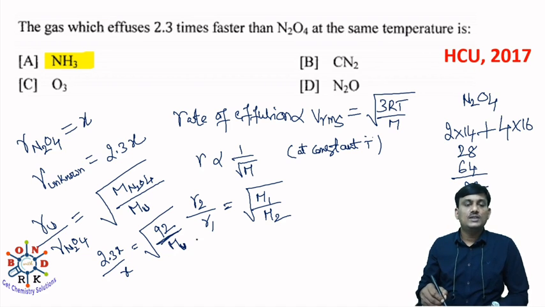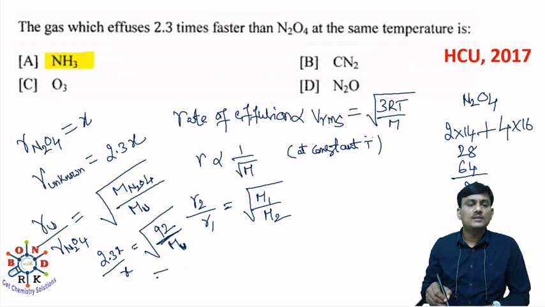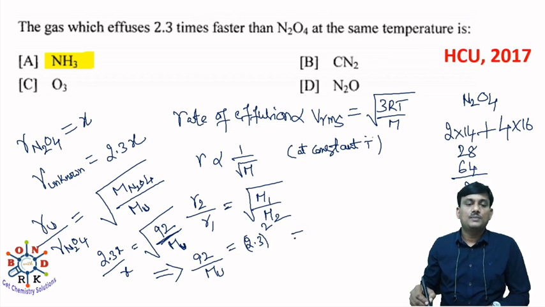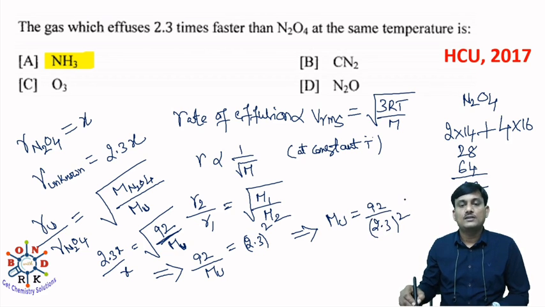Here 2.3, that implies 92 by MU is equal to 2.3 square. That implies MU, the unknown, is equal to 92 by 2.3 whole square. If you calculate this, you will get around 17.